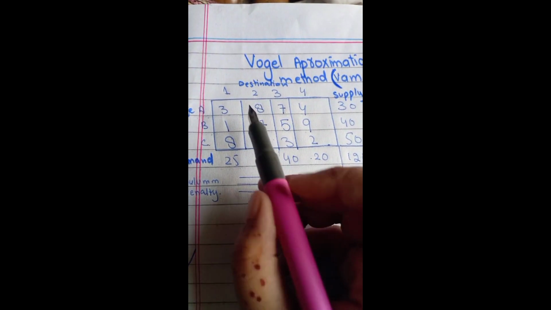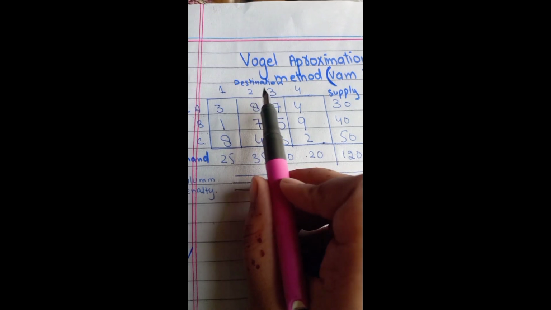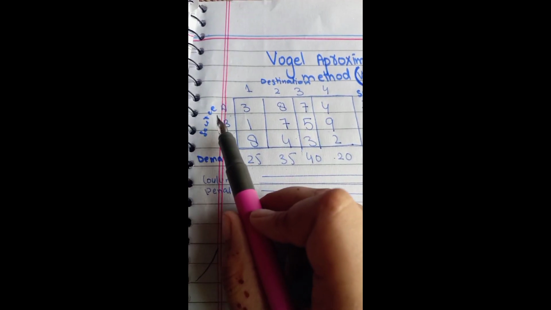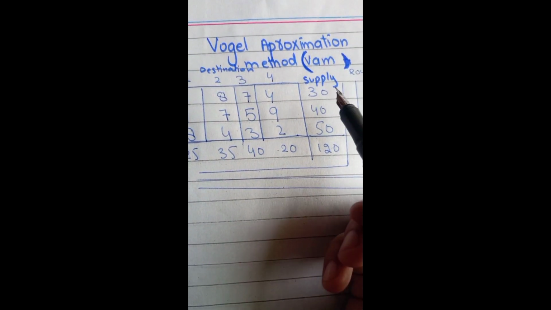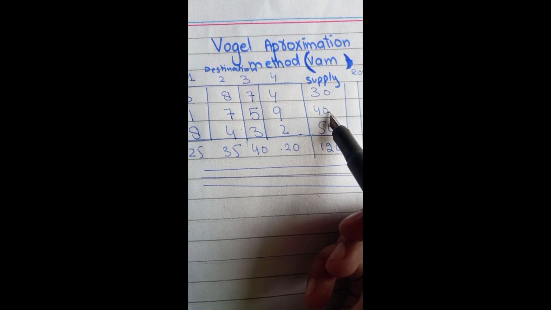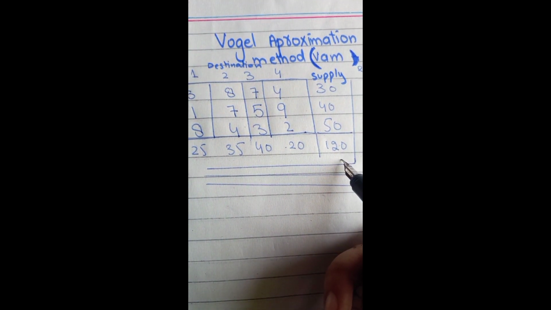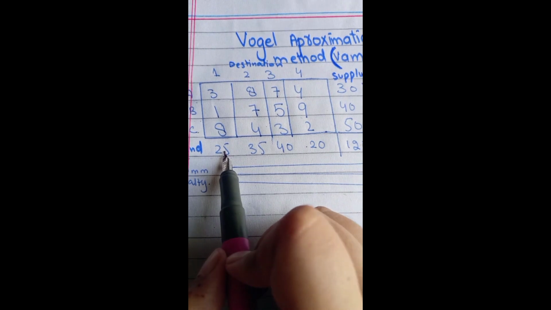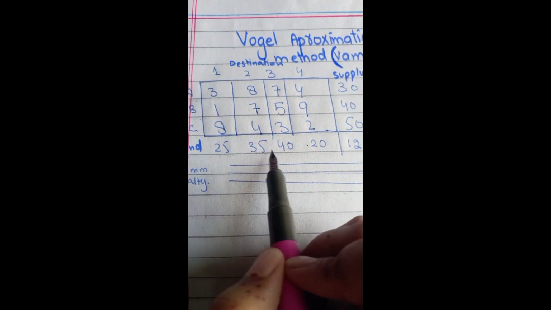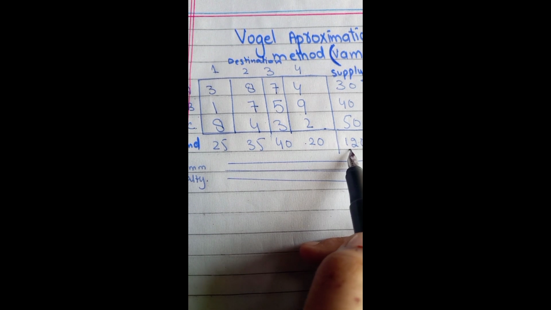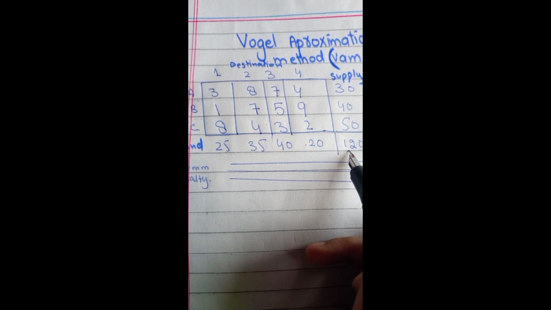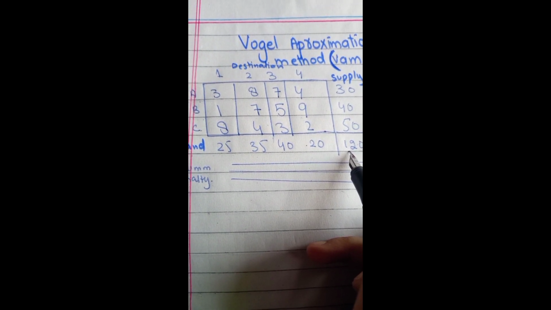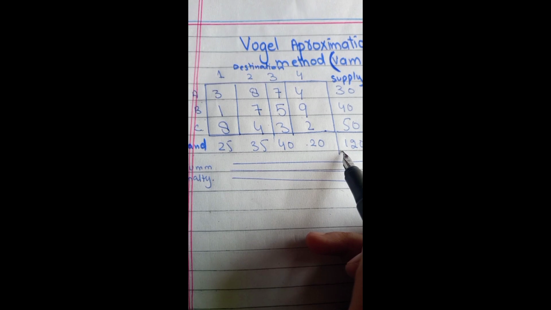There are 4 destinations, meaning 4 columns, 1, 2, 3, 4, and 3 sources, meaning 3 rows, 1, 2, 3. Supply is 30, 40 and 50. 40 plus 50 is 90, 90 plus 30 is 120. Demand: 25 plus 35 is 60, 60 plus 40 is 100, 100 plus 20 is 120. So this is the balanced form of the transportation problem. We have to solve this problem by the Vogel Approximation Method, or VAM method.